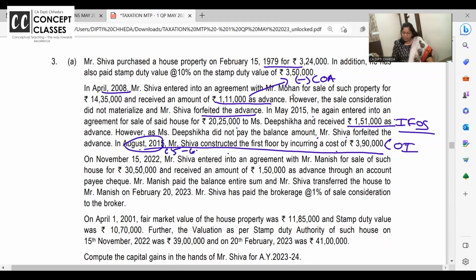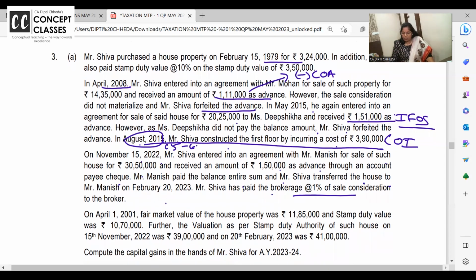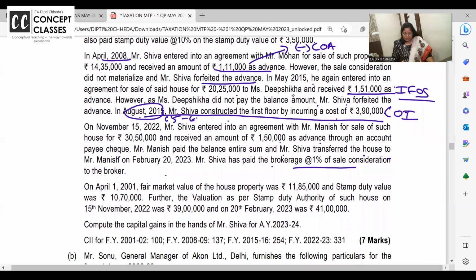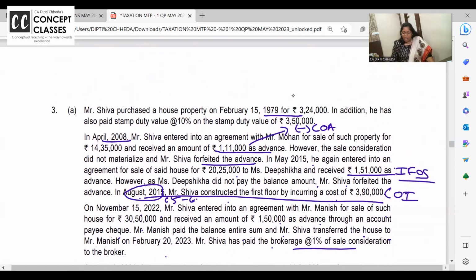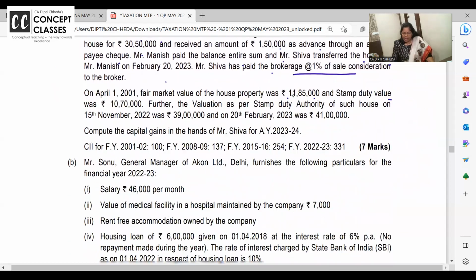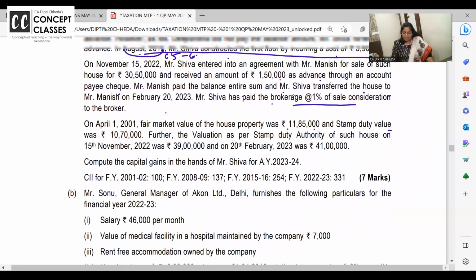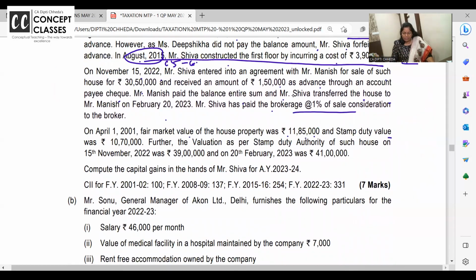In November 22, Shiva entered to sell it and received 150 as advance by account pay check. Manish paid the balance and Shiva transferred the house. Shiva paid brokerage. Brokerage is to be reduced from sale consideration. Now, fair market value of the property is 1185 and stamp duty. House was purchased in 1979. So you have to take the FMV 1185 or stamp duty, whichever is higher.